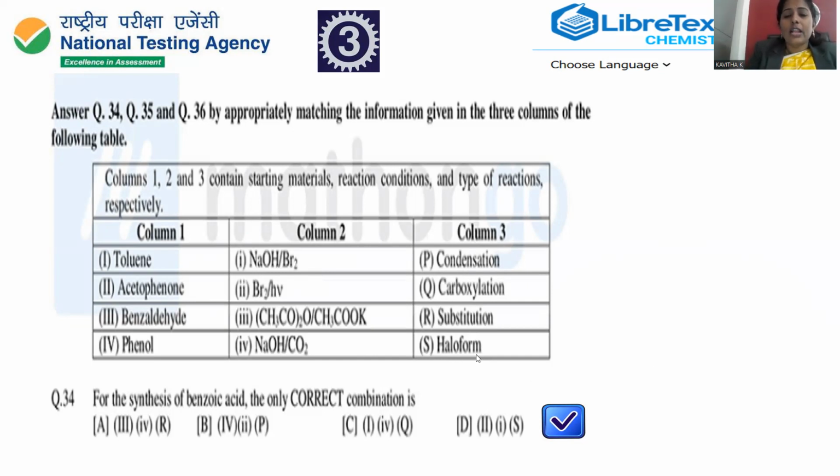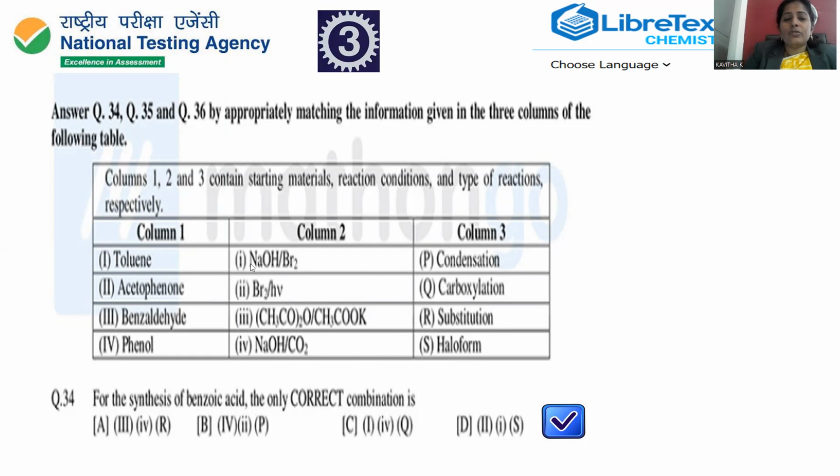So if the haloform reaction is performed, that methyl ketone will be broken and the C double bond O is converted into COOH, and you also get bromoform. CHBr3 will be generated, which is the entire reaction, so that you can synthesize benzoic acid. One of the products is benzoic acid, one of the byproducts is CHBr3, right? So option D is the correct explanation.